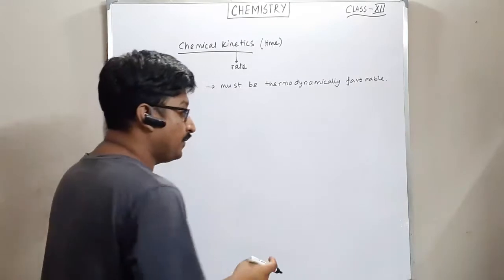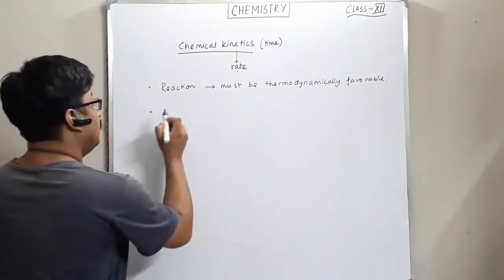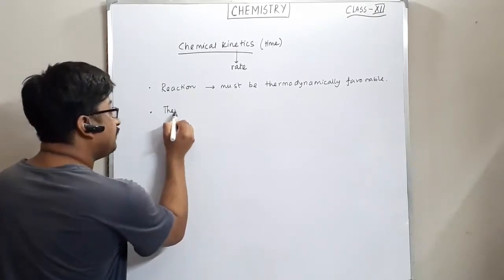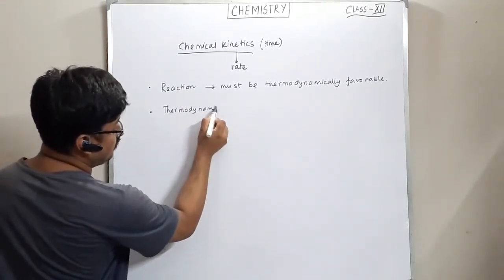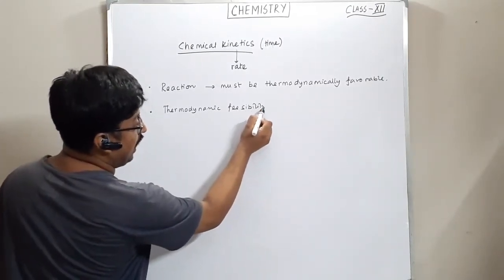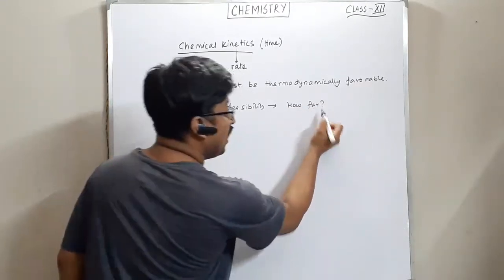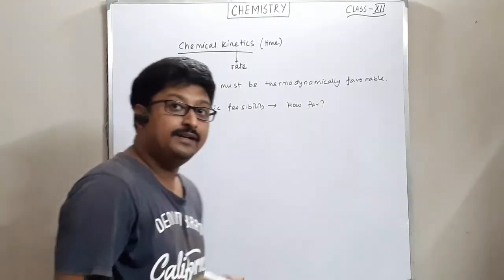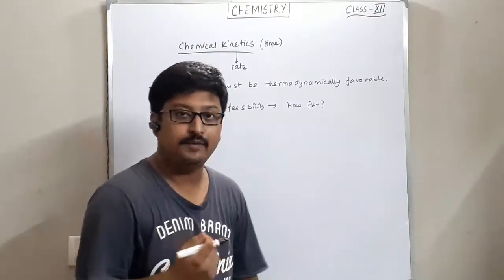Okay. Number two, thermodynamic feasibility, meaning how far, to what extent the reaction can be thermodynamically feasible. How far it can be.